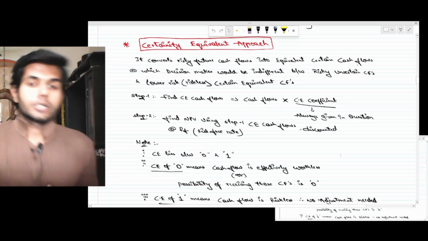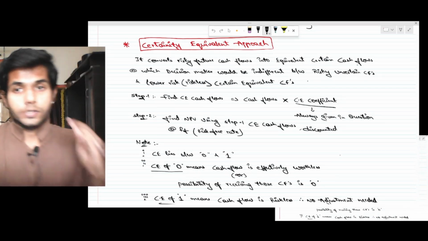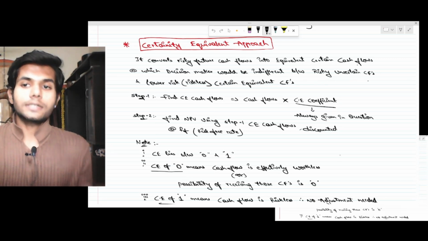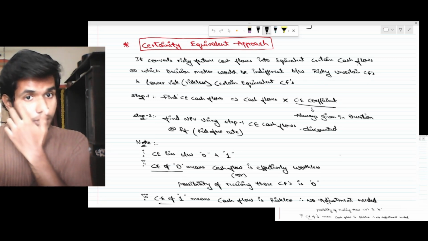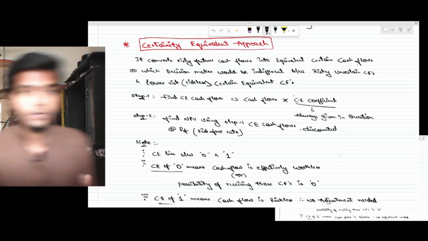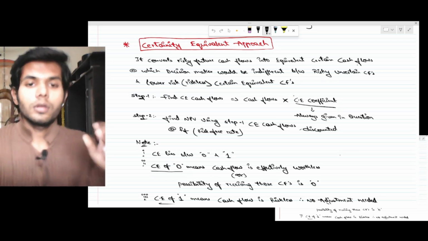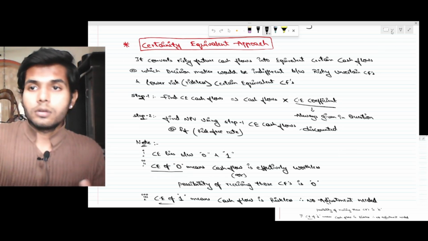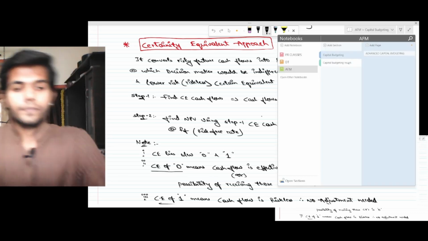Certainty equivalent approach. It converts risky future cash flows into equivalent certain cash flows, at which the decision maker would be indifferent between uncertain risky cash flows and the riskless or low-risk certain equivalent cash flows. Let's say, in a project, it is 100% certain. All right, let's make it this way.